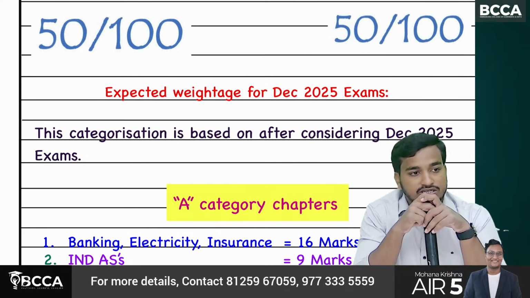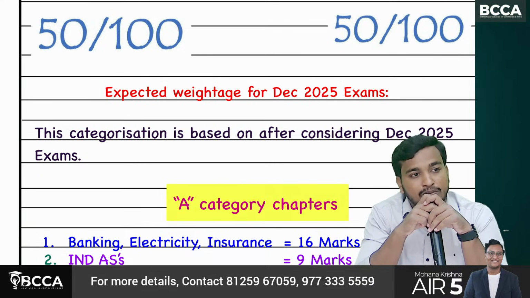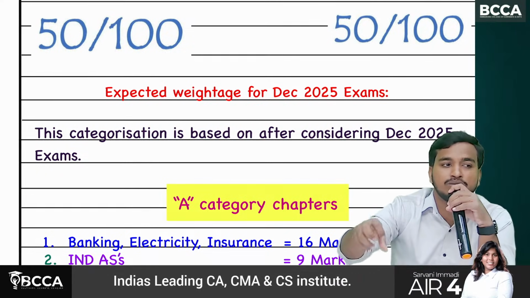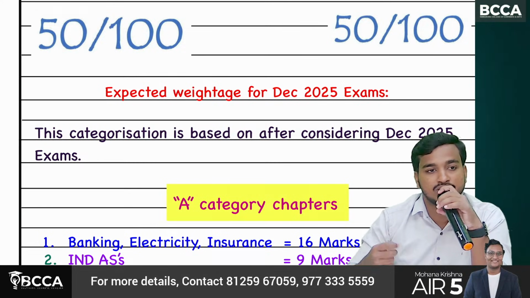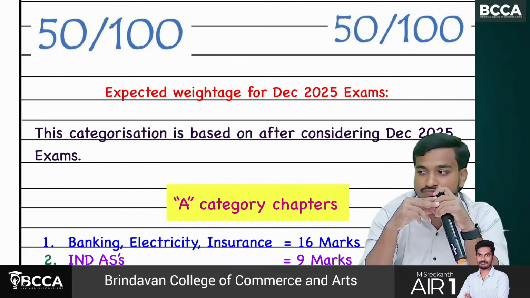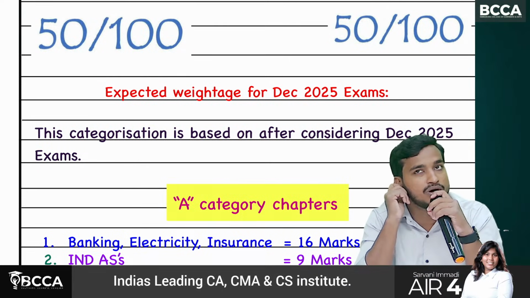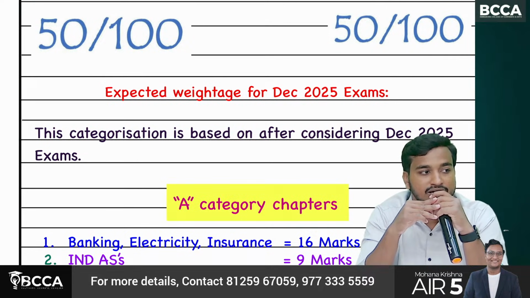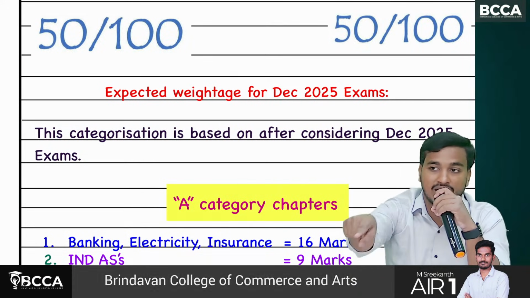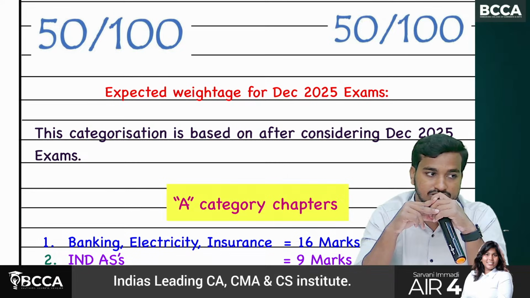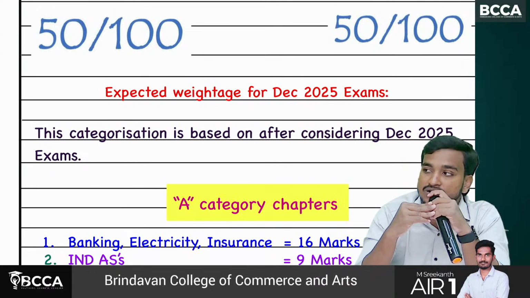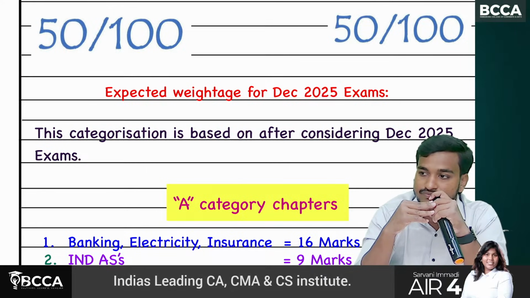Actually, CA Intermediate, Foundation and Final level papers are like that. They will not pick questions directly from the board material. They'll test your conceptual clarity. They will frame the question from the concept. Generally, that is how CA papers are prepared. I think the same trend was followed by the CMA Institute in the last December 25 examinations. Not only corporate accounting, for all the papers, they tested clarity of concept.